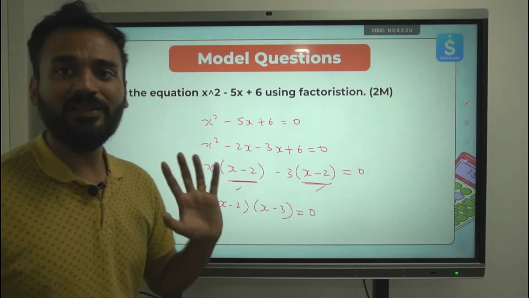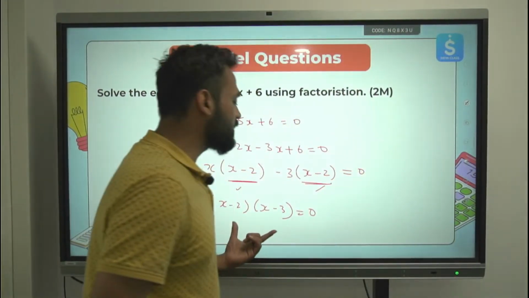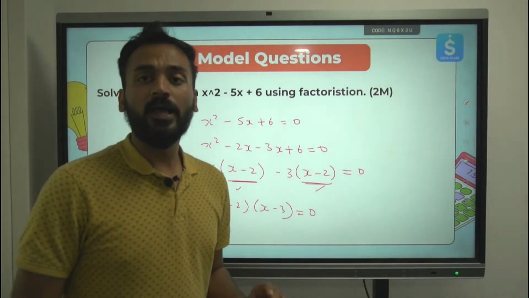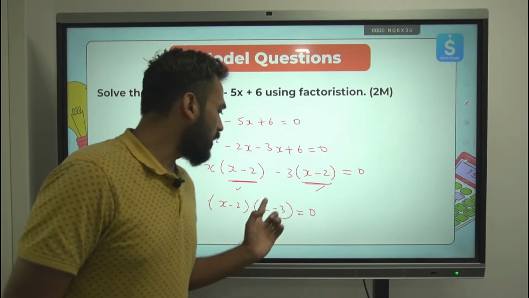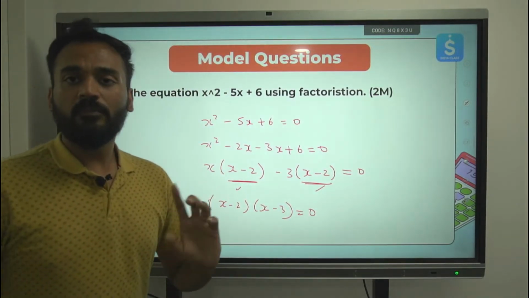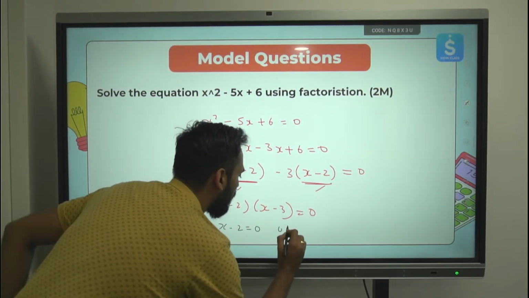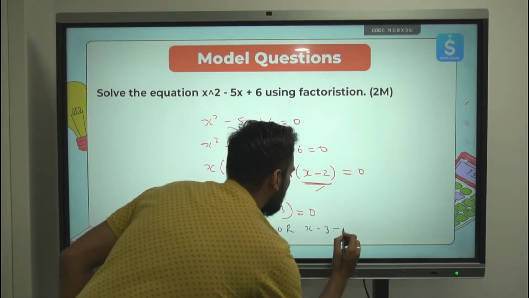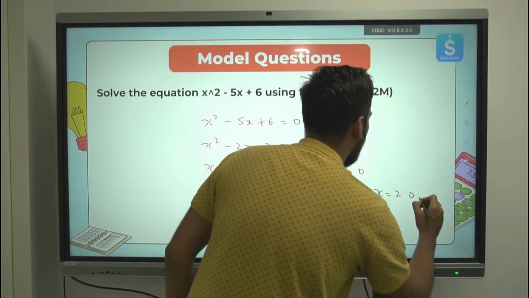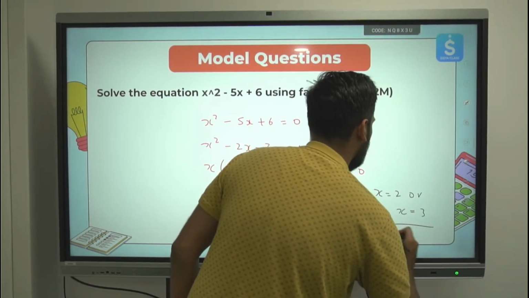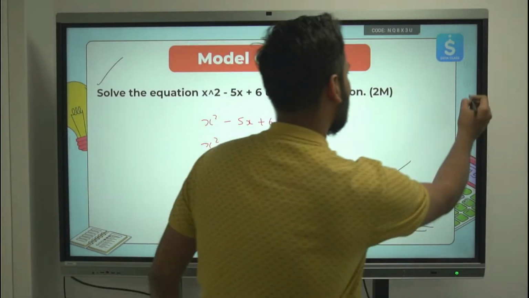Clear? Now to solve this equation, I need to get the value of x. To get the value of x, the final thing I'll be using is the zero product rule. According to the zero product rule, for the product of two terms to be 0, either of them should be equal to 0. So either x minus 2 equals 0 or x minus 3 equals 0. When you solve this, you will get x equals 2 or x equals 3. Two solutions because this is a quadratic equation. I hope this is clear. Let's move to the next question.